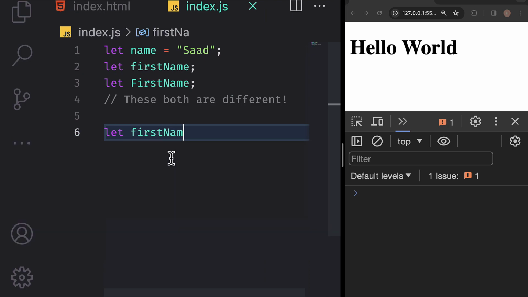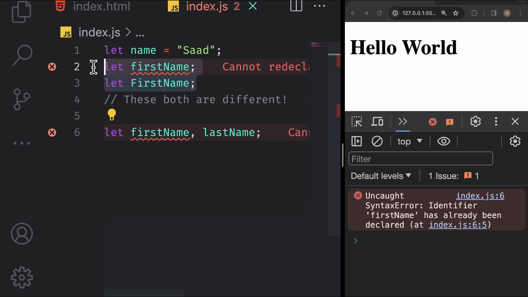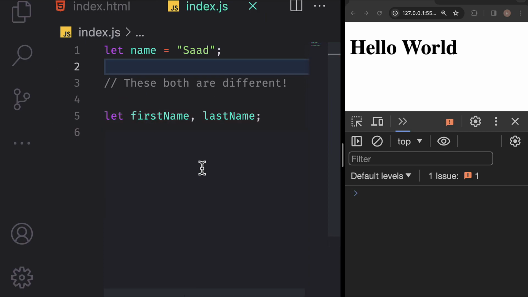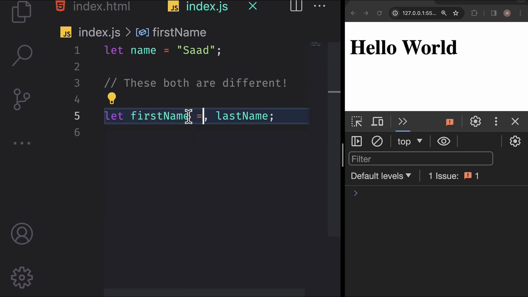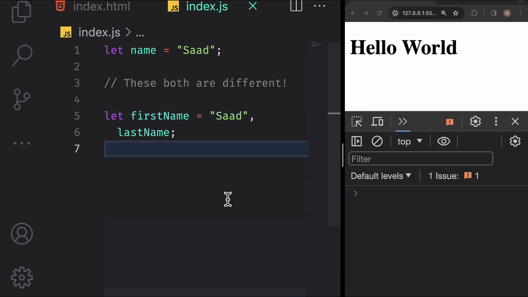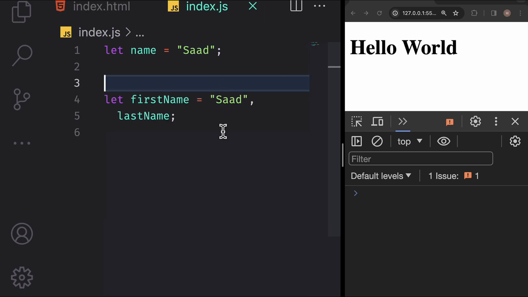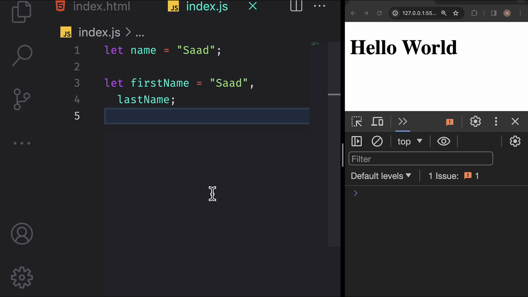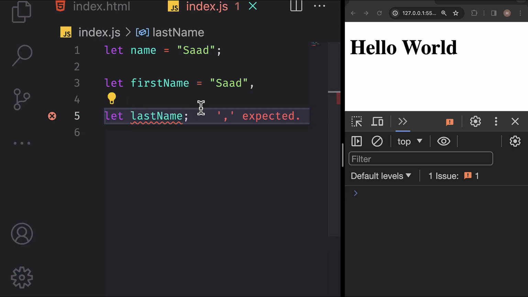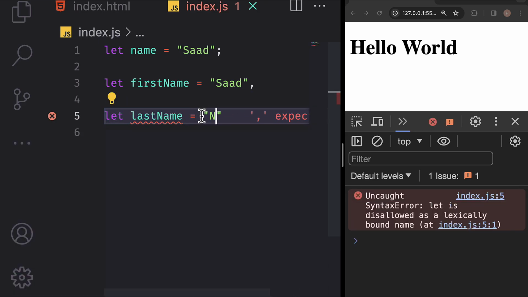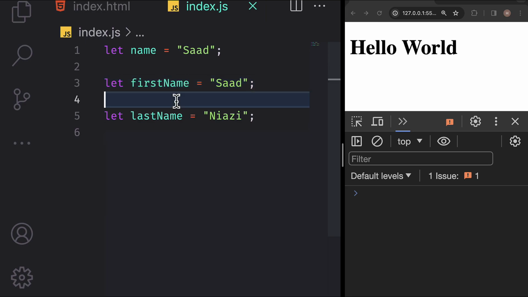And the last thing you should know about these variables is that if you want to declare multiple variables, there are two ways to do it. You can declare them in a line and separate them with a comma. So first name, then last name. In this case, I have not initialized these two variables, but both are undefined. I can initialize one or both as an option, so I have set it to Saad and left the last name undefined. But the modern best practice is to declare each variable on a single line. So we terminate this first declaration with a semicolon and declare the second variable on a new line. This is modern best practice.